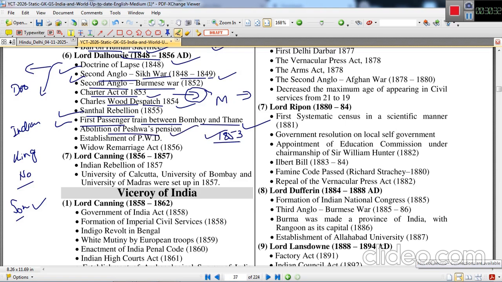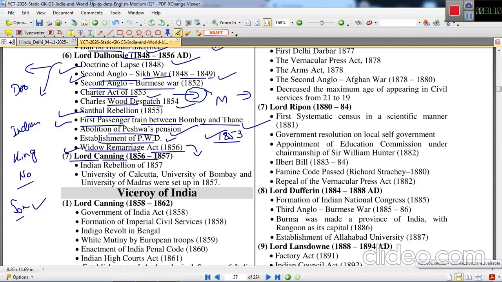Abolition of Peshwa pension and establishment of PWD. Not the Public Welfare Department, but the Public Works Department, which was established under the Governor Generalship of Lord Dalhousie. The Widow Remarriage Act, passed with a lot of effort by an Indian reformer, was passed under his Governor Generalship in 1856, and the Indian reformer was Vidya Sagar.